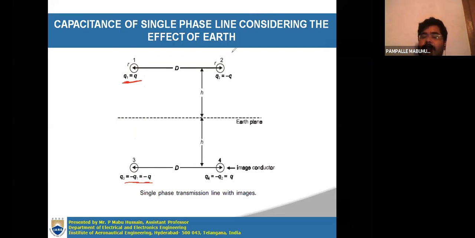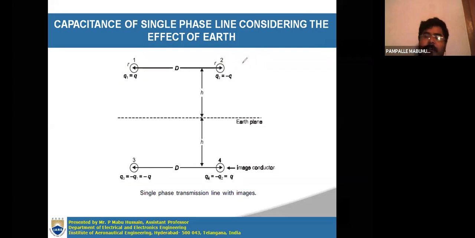In a similar manner, for conductor 2 also, you have to consider another image conductor slightly below this, which will have the opposite charge of conductor 2. Conductor 2 has charge Q2, so Q4 will be minus Q2. Minus Q2 is nothing but, as Q2 is minus Q, minus of minus Q is plus Q. Now when you consider the effect of it, you are going to determine the capacitance by using the method of images.